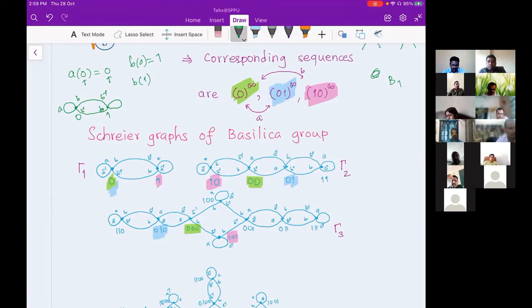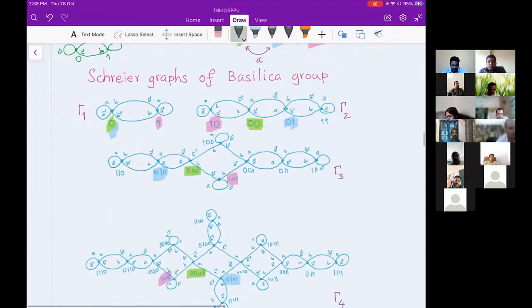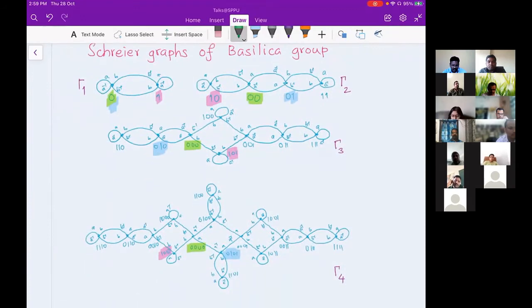That's where we thought that kind of replacement is happening, and then we tried to write it down. So this was the motivating example. Here also, in gamma 4, you can find 4 copies of gamma 2. If you want to find gamma 3, then there are 2 copies of gamma 3. If you wish to find gamma 1, then there will be 1, 2, 3, 4, 5, 6, 7, 8 copies of gamma 1.